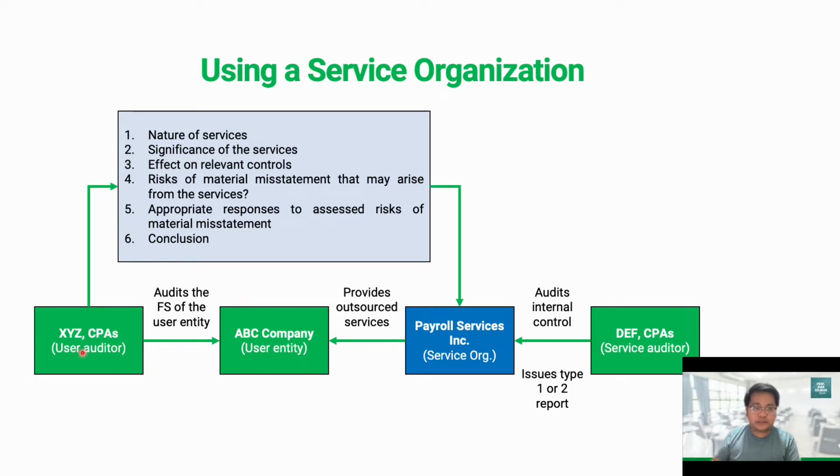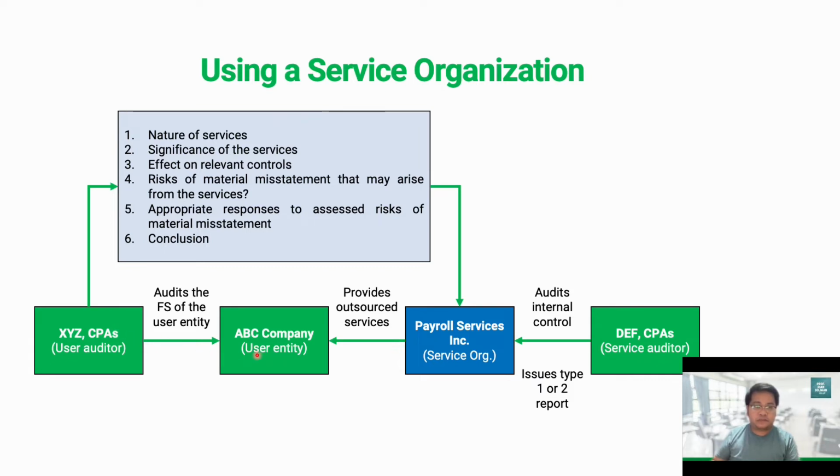Now, as far as we are concerned as auditor, since we are auditing the financial statements of ABC company, the user entity, we are concerned about the impact or the effect of the services being provided by the service organization in the course of our audit of the financial statements of the user entity.